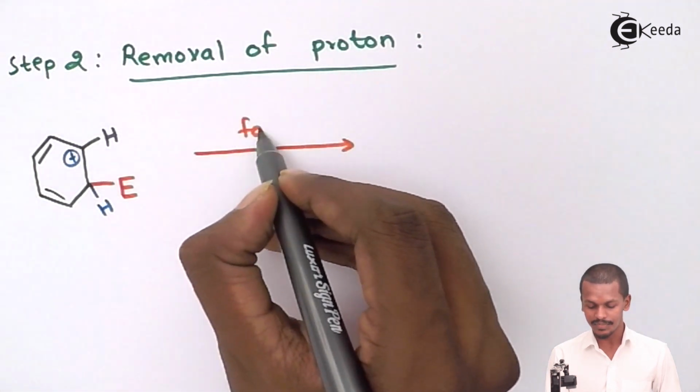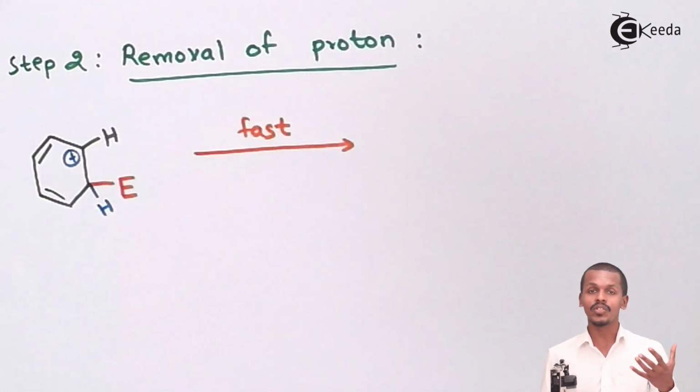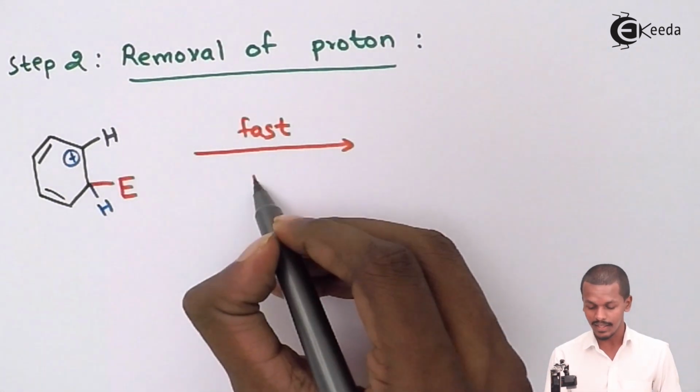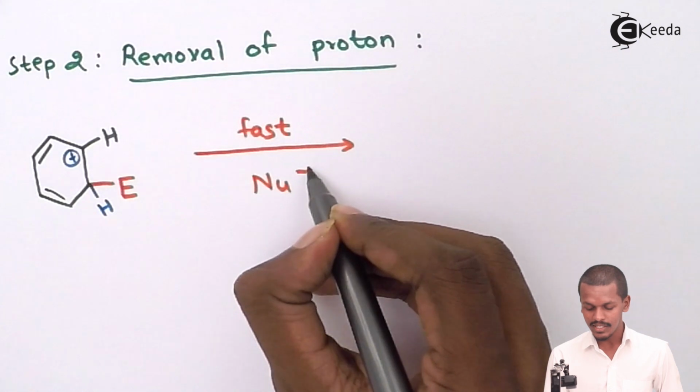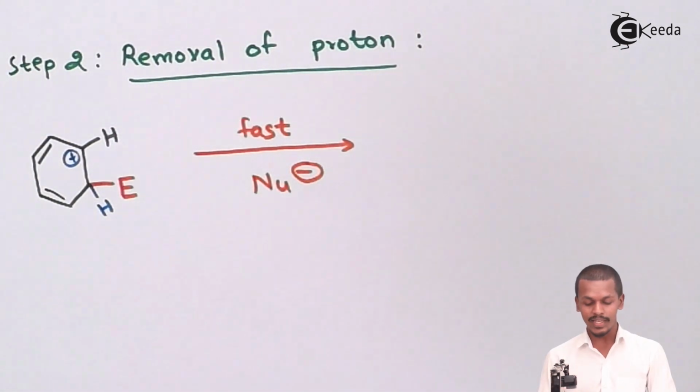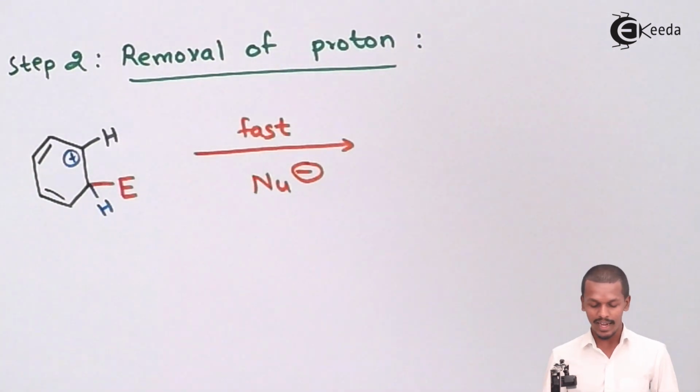So in this case, the process that would take place would basically be a fast process, and that fast process will be because of the nucleophile, suppose it has been introduced in this step. So therefore, the nucleophile that is represented by Nu minus would be able to remove the H plus. In this case, the H plus could be easily removed.